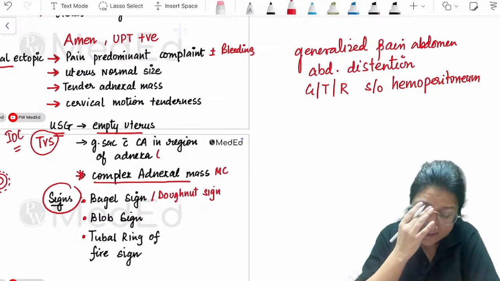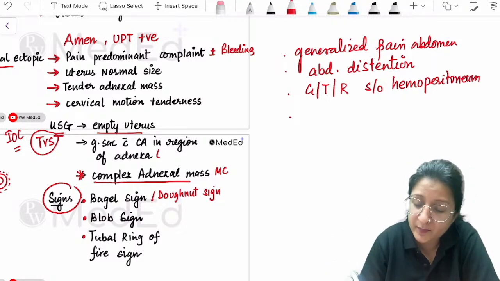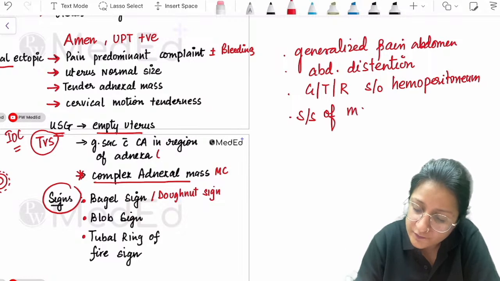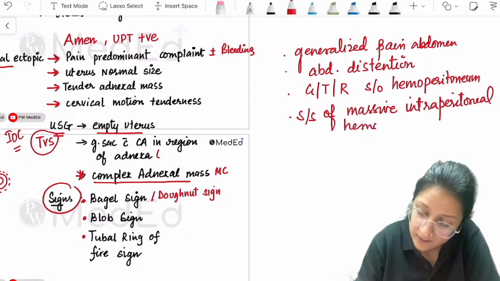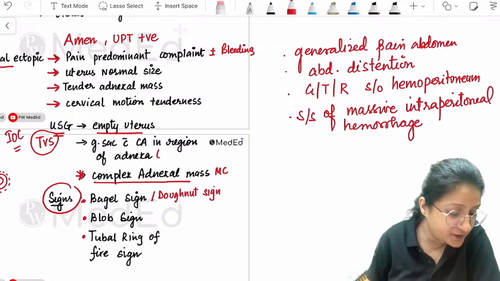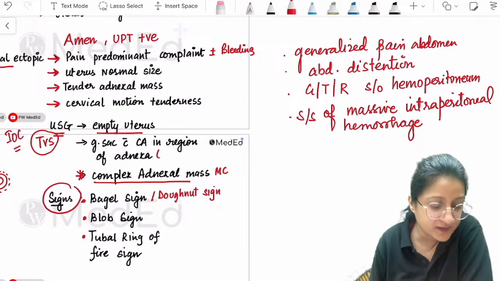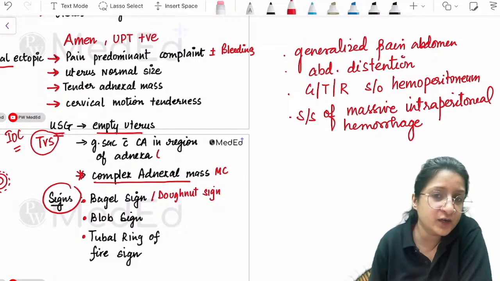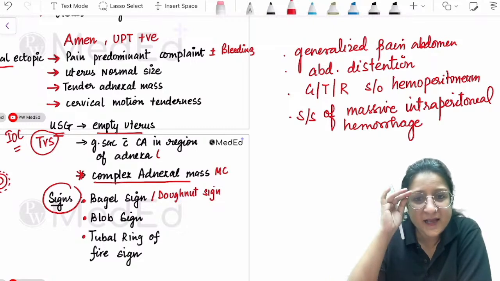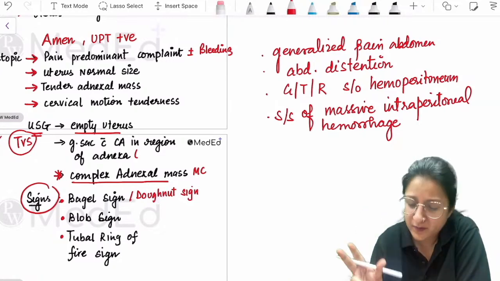What else will be there? There can be signs suggestive of massive intraperitoneal hemorrhage. Yes Shivam, rebound tenderness can also be there. Tenderness, rebound tenderness, that's also fine. Cervical motion tenderness can happen in an unruptured ectopic also. It can happen in unruptured ectopic as well as ruptured ectopic. Not very specific, can happen in both.